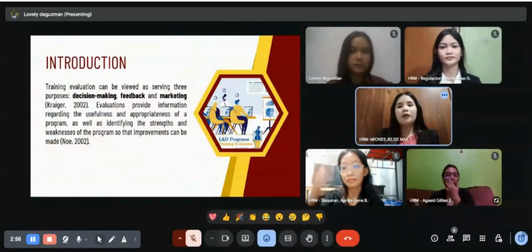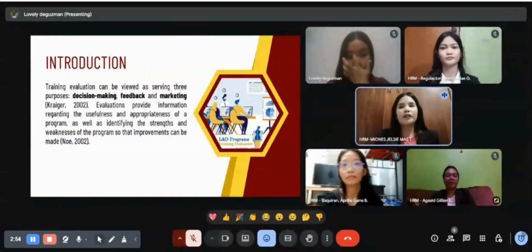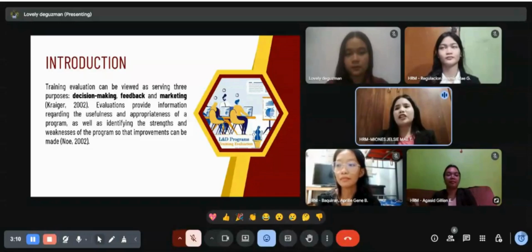And now, we are going to tackle the introduction of our topic, training evaluation. Training evaluation can be viewed as serving three purposes: decision making, feedback, and marketing, according to Kraiger 2002. Decision making provides the objective data that helps stakeholders determine whether a training program should be continued, modified, or discontinued.